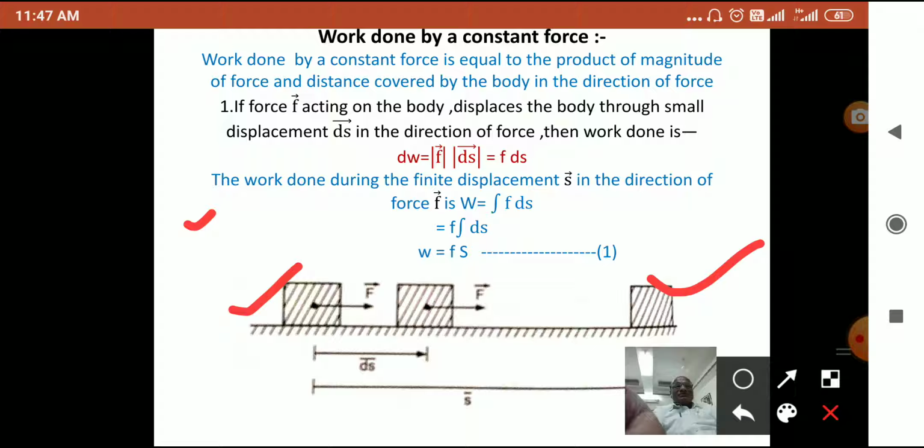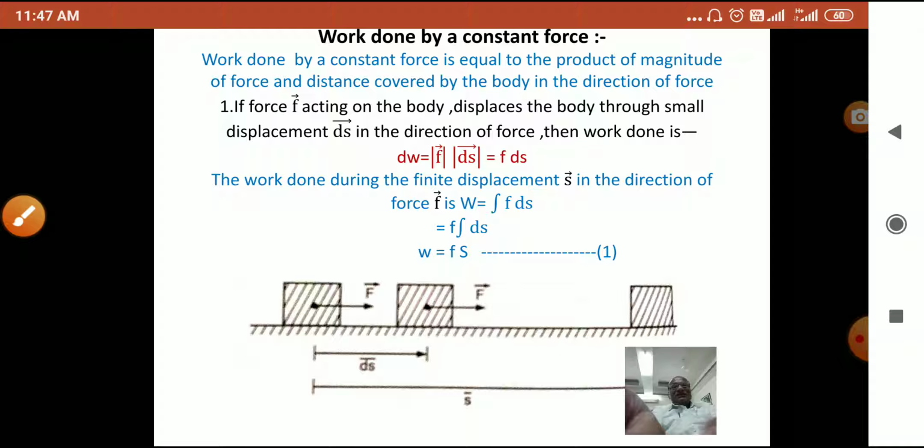As force is constant, it can be taken outside the integral and we write F into the integral of ds, and the total integral of ds will be capital S. Hence, the product of force and displacement is nothing but work done, means in such a case work done W is the product of the magnitude of the force and the distance covered by the body, as shown in the figure.